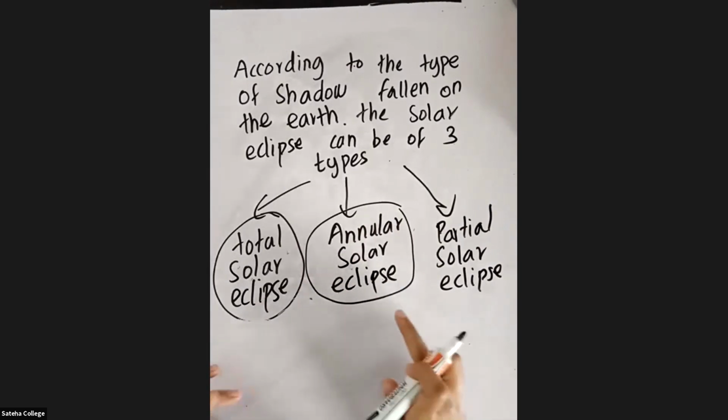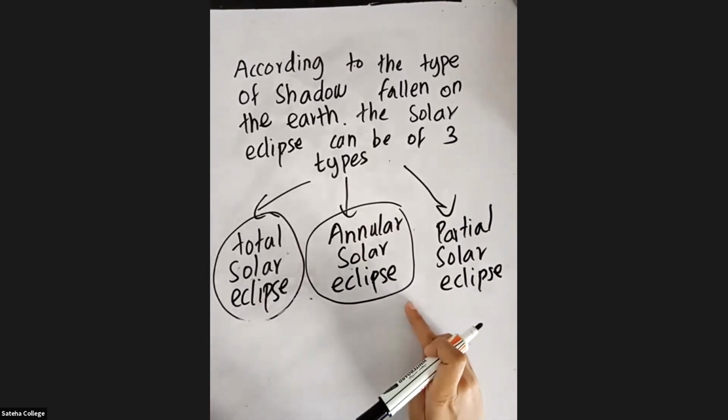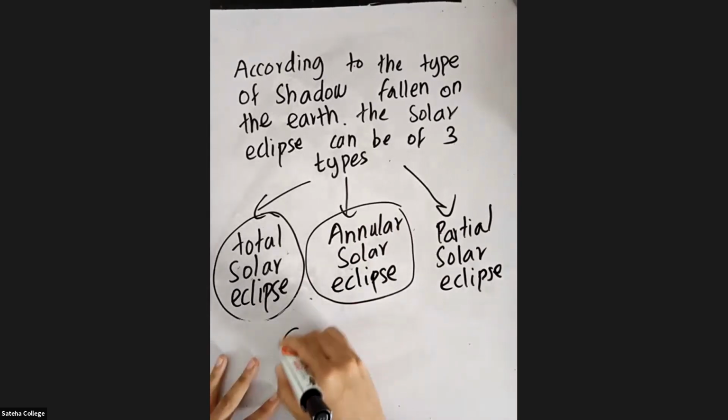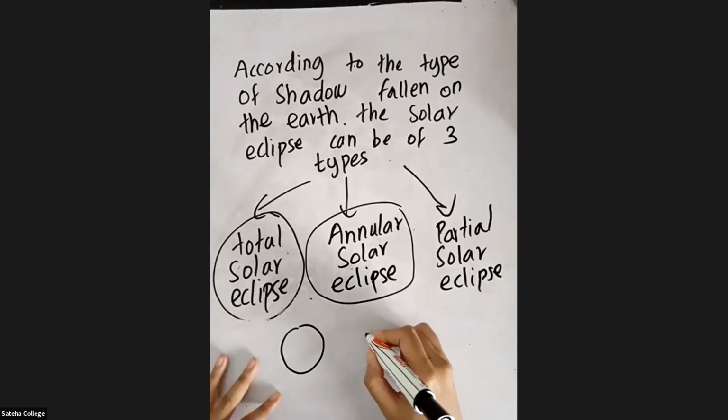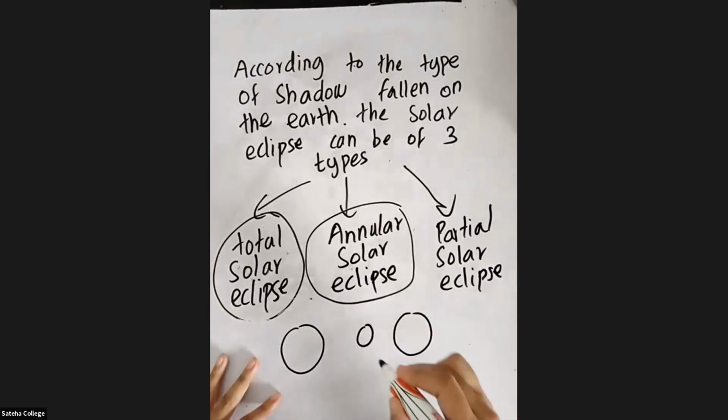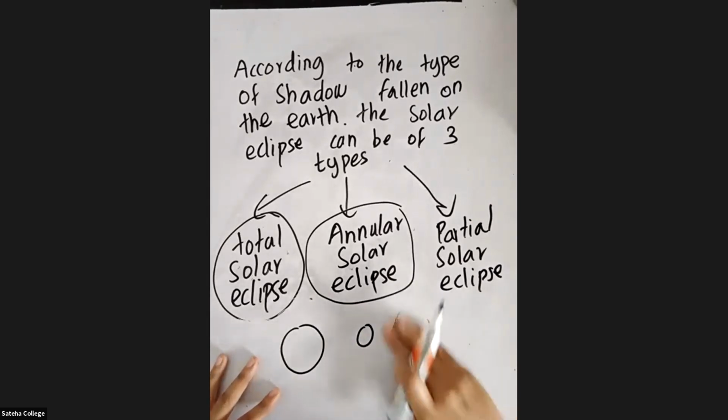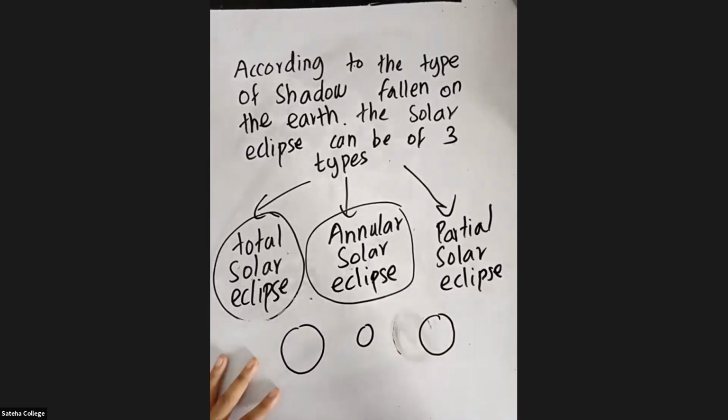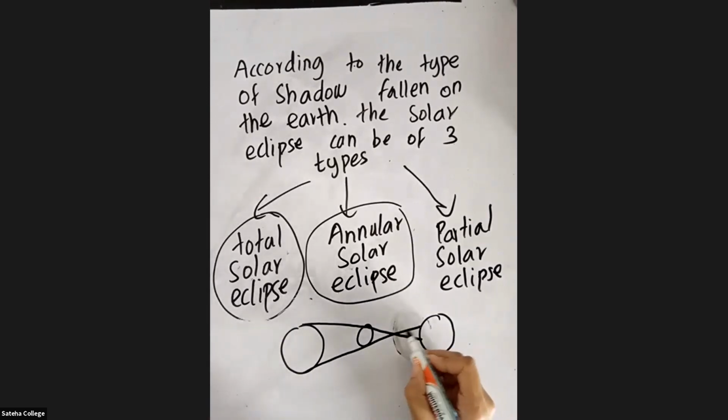Okay, so the next thing is annular solar eclipse, right? What is happening here is the sun is here, the moon is here, the earth is here. Let's draw the earth a little far away. So this is going to come and fall on the earth and it is going to go like this. This region you call the Antumbra.